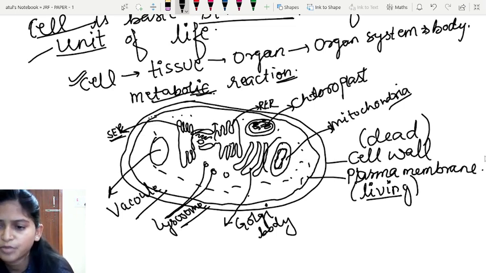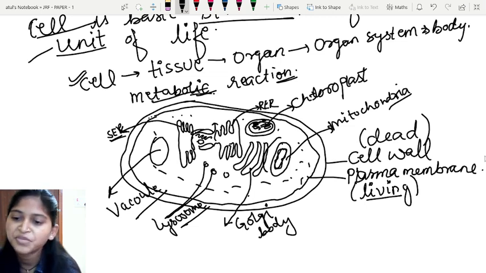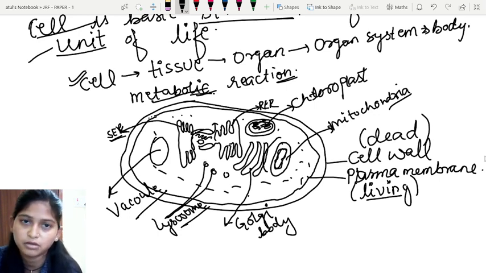Because of the presence of this cell wall, the organisms are able to survive in any external condition. Okay, that means if a particular organism is living in a harsh condition, due to the presence of a tough non-living cell wall, the composition of the cell wall makes the living suitable for that habitat.